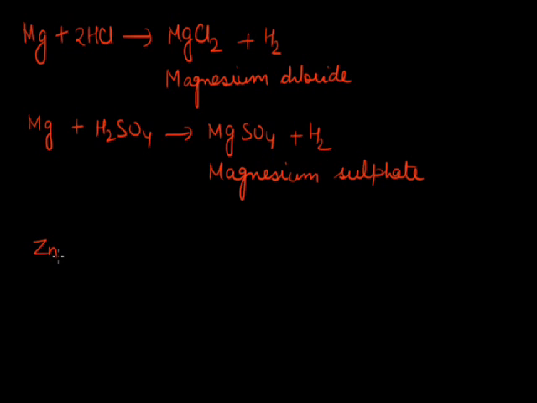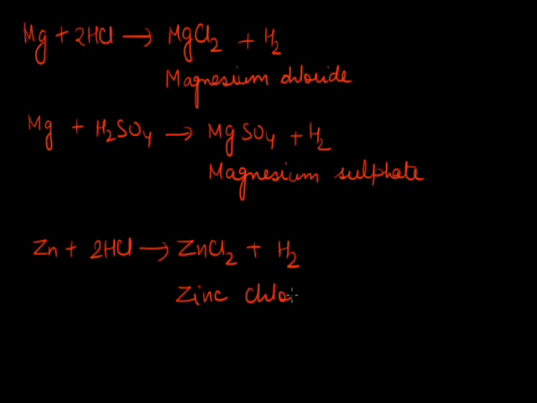Metals like zinc react with dilute hydrochloric acid to form zinc chloride and hydrogen gas. Similarly, aluminium forms aluminium chloride with dilute hydrochloric acid, and it forms aluminium sulfate with dilute sulfuric acid. Metals like iron react very slowly with dilute HCl or dilute H2SO4, and therefore it is less reactive than the other metals like zinc and aluminium.